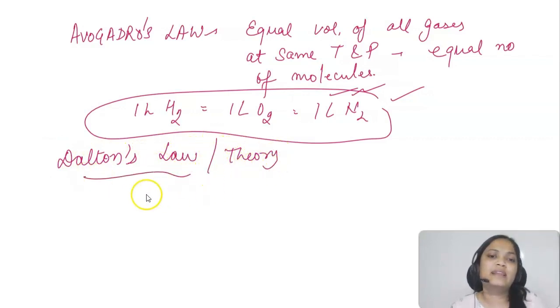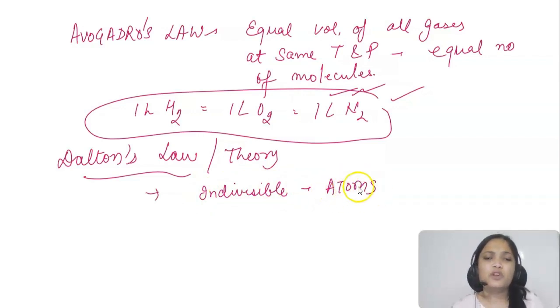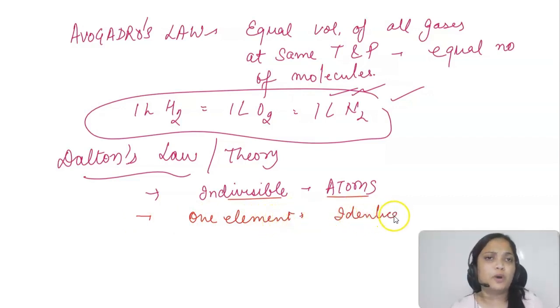He said that all matter is made up of tiny indivisible particles, which he called atoms. His postulates were later not proven true, because atoms are not indivisible. We can divide them into electron, proton, neutron. Then he said that atoms of one element will all be identical in all properties, and atoms of different elements will be different in all properties.